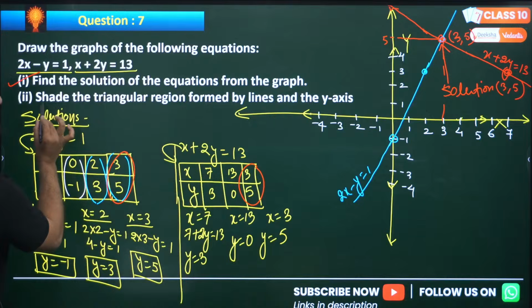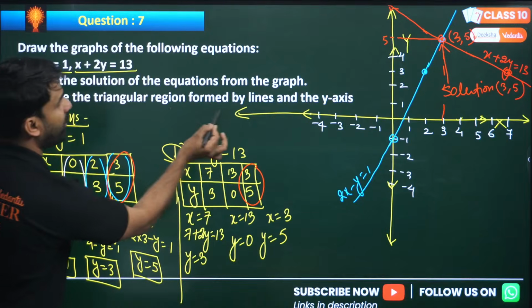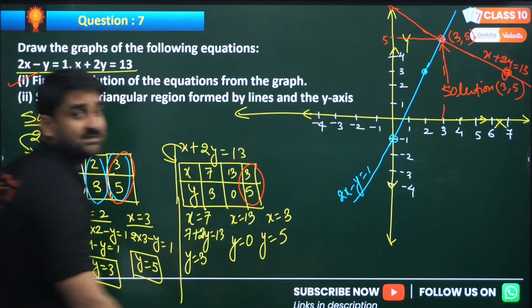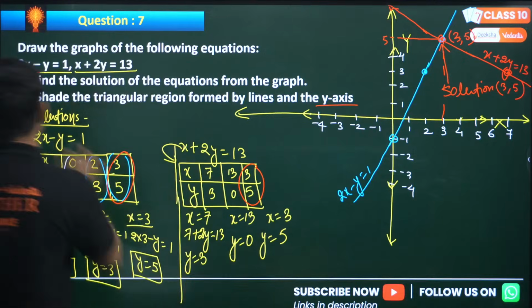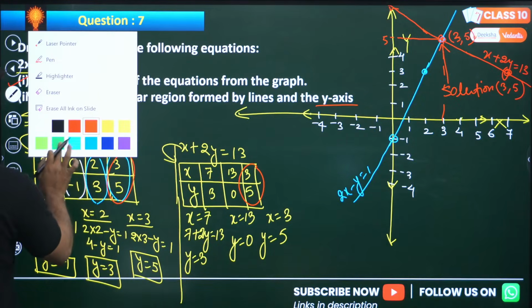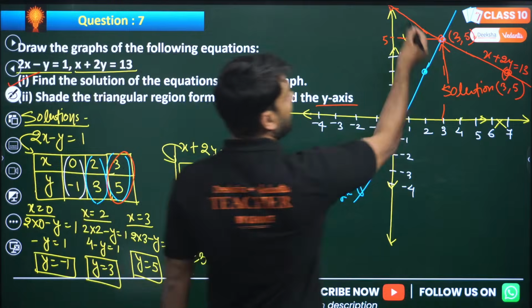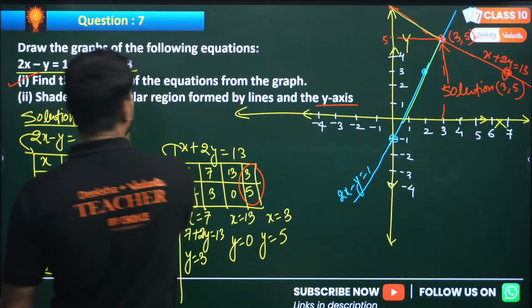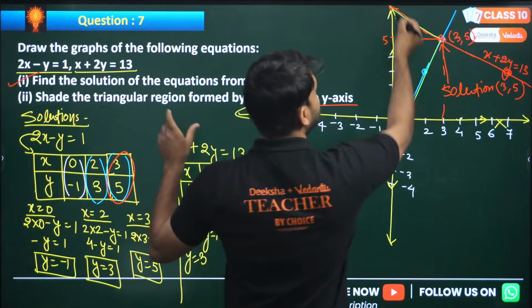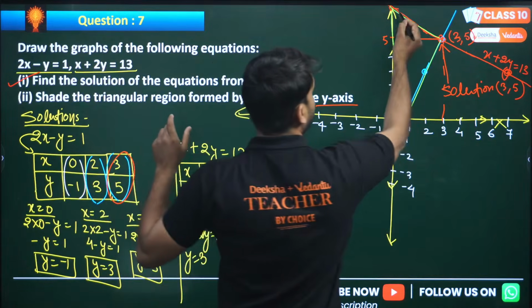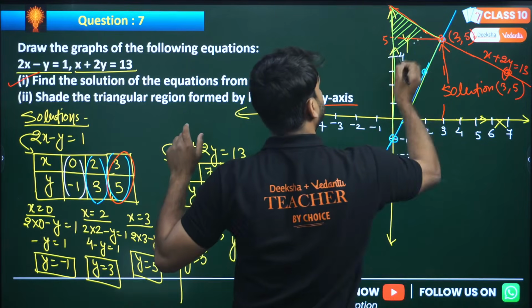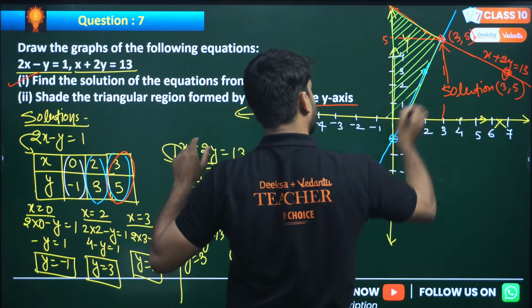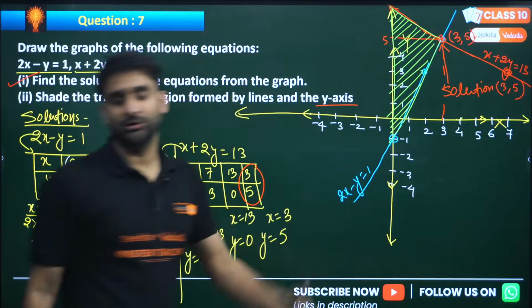And then shade the triangular region formed by the lines and the y-axis. Come on, and the y-axis, shade the region. Let me use the green color here. This line and this line, and the triangular region, and this is the y-axis. So shade here. This region will be shaded, my dear. This is the solution of this question.